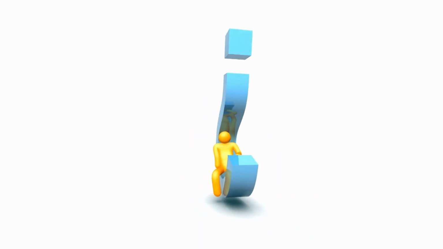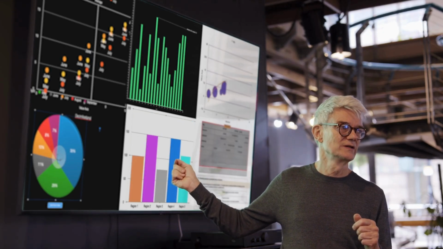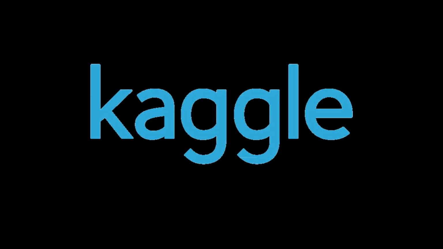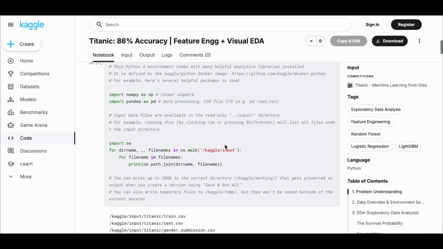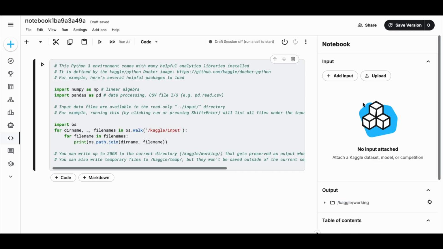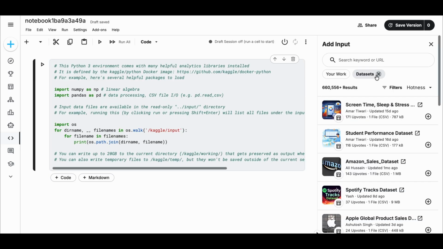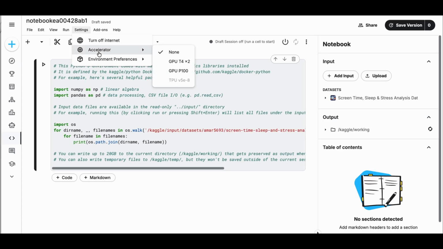Once you have a sense of what type of problem you want to solve using AI, it's important to understand what datasets are out there. Without data, you won't be able to train your AI model. Kaggle is a classic for data scientists. It contains thousands of datasets and thousands of user-uploaded notebooks that walk you through data processing and model training step by step. What's great about Kaggle is that you can import datasets easily into Kaggle notebooks, and that they have free computing power to train your models.